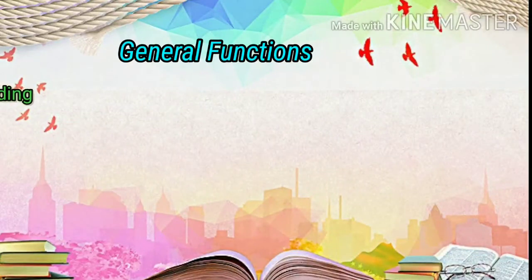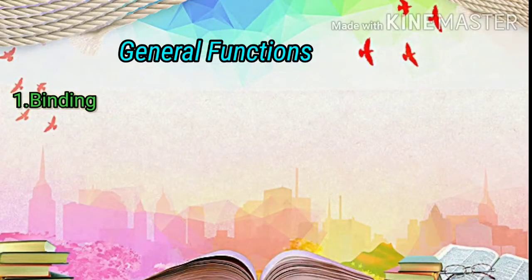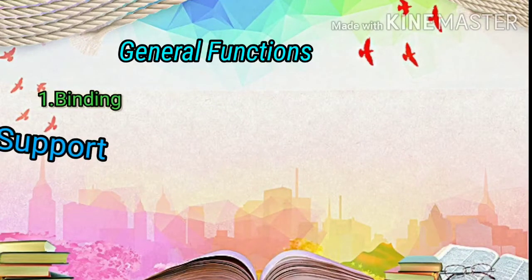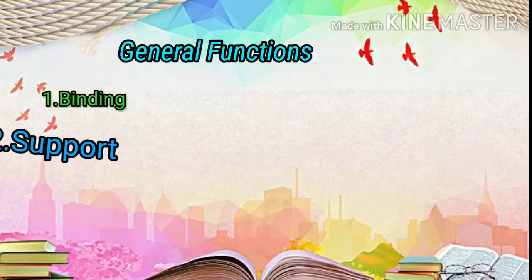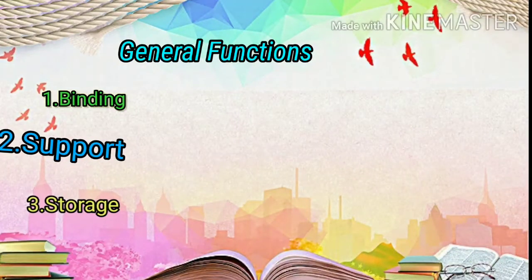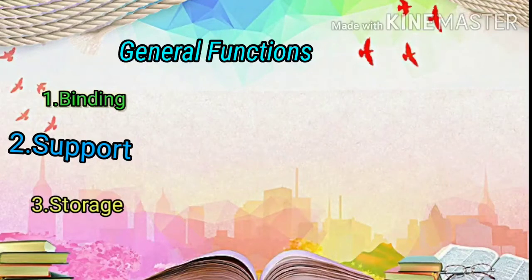Some general functions of connective tissue are: first is binding. Connective tissue binds other tissues together in the organs, as the name is connective tissue. Second function is support. Bones and cartilage are hard endoskeletons of body which gives support to muscles. Bones and cartilage are also examples of connective tissue. Third is storage. Fats remain stored inside adipose tissue, which is a type of connective tissue.